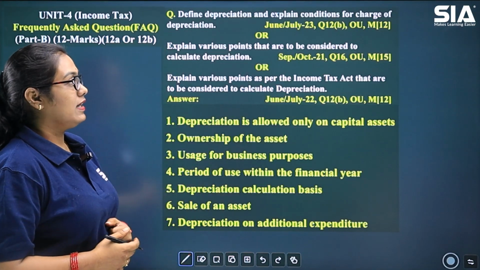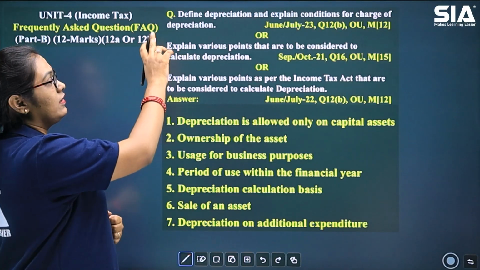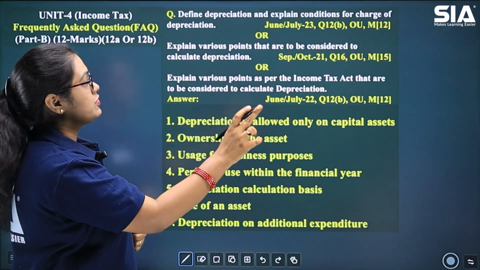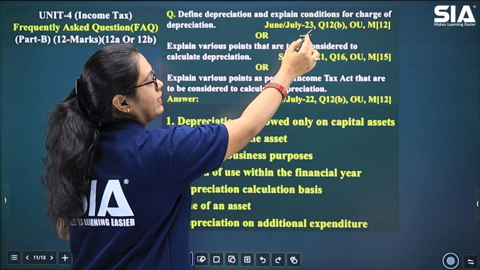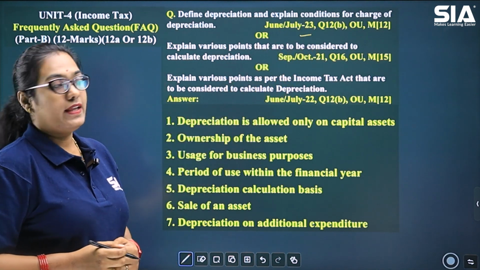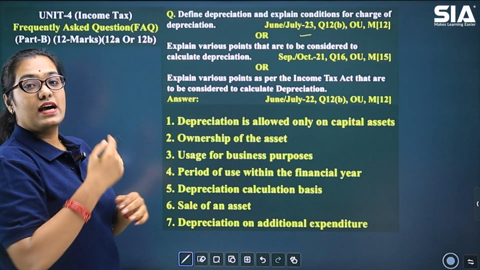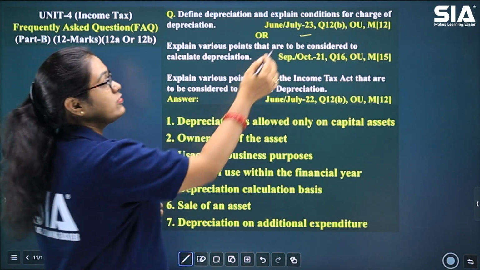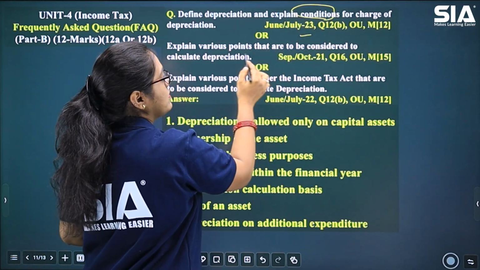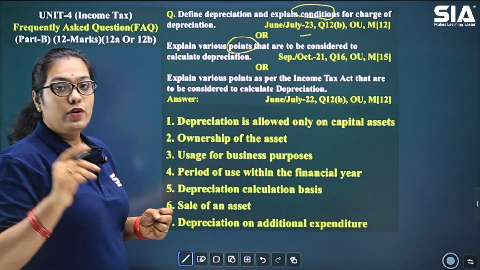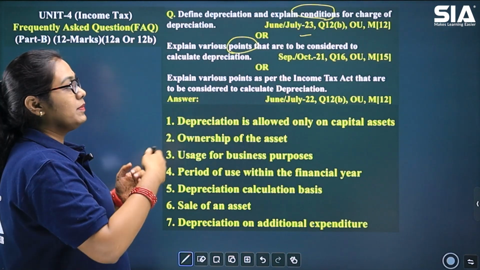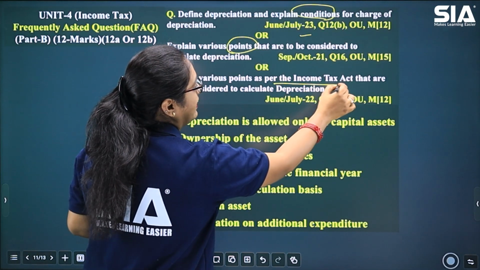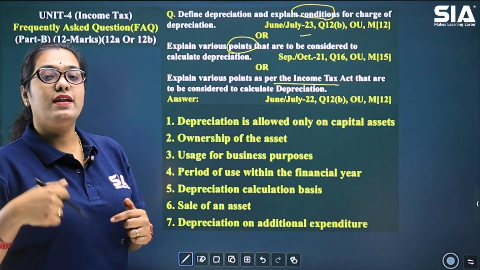First, we are going to start here about what define depreciation and explain the conditions for charge of depreciation. This, as you can see, has been asked in 2023 as question 12B. Then the same question is asked in another way, where instead of using the word conditions, they have used the words various points to be considered while calculating depreciation. The same thing is then repeated, and it has been asked as points that are mentioned as per the Income Tax Act.